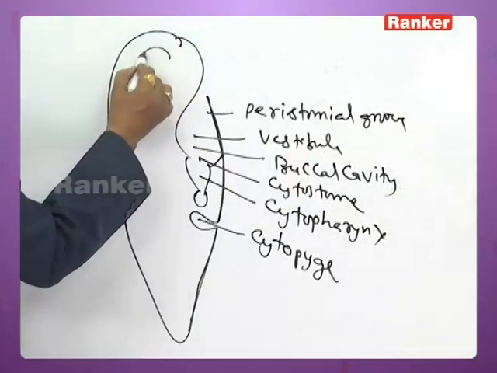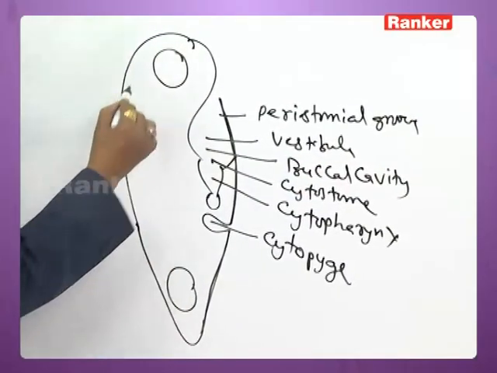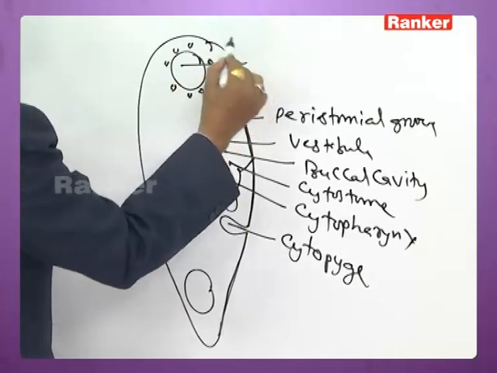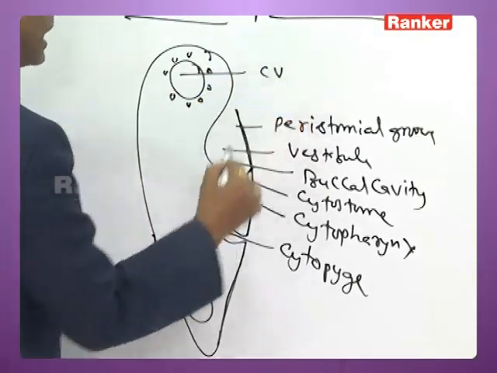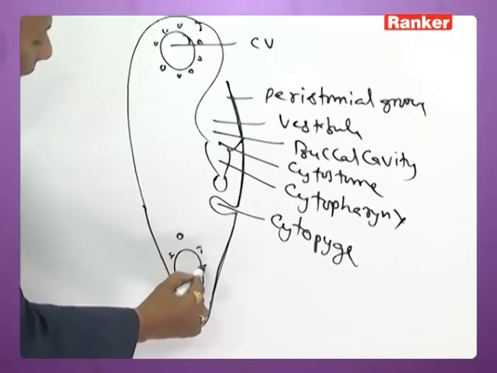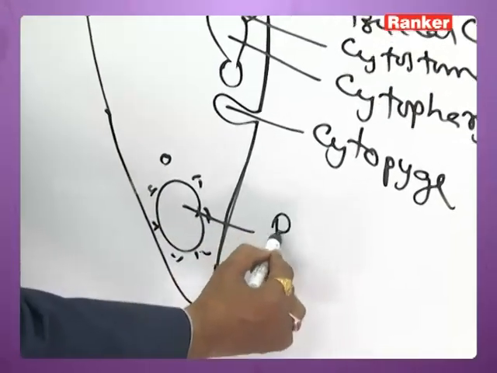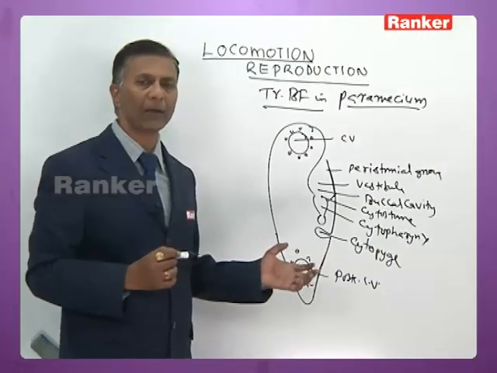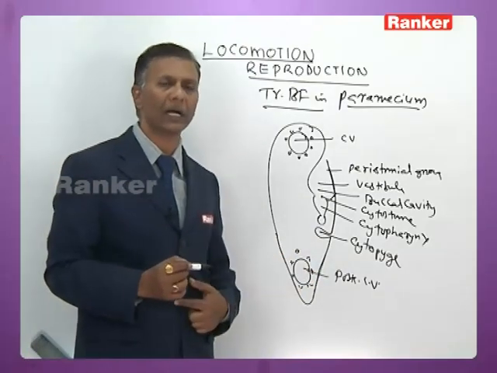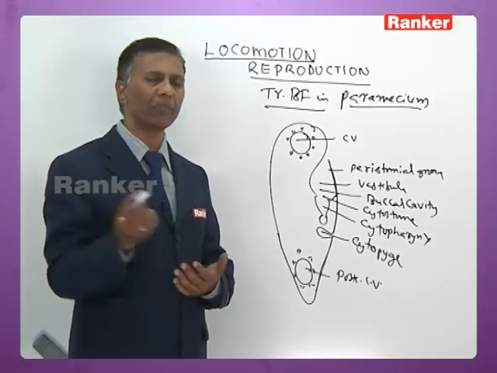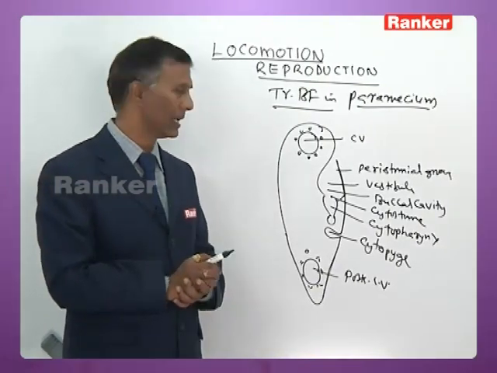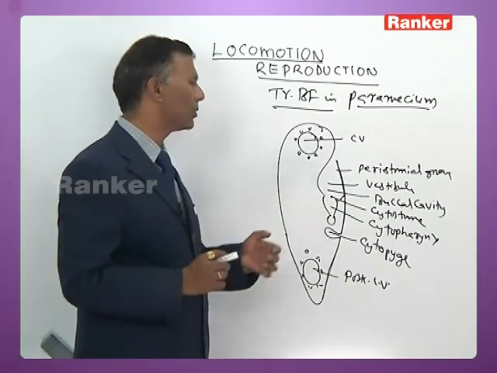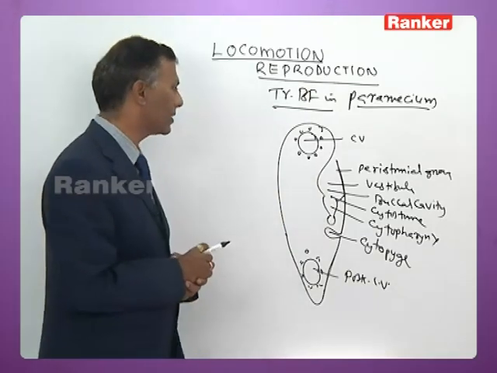It has two contractile vacuoles, an anterior contractile vacuole and a posterior contractile vacuole. Each contractile vacuole is surrounded by about 6 to 10 accessory vacuoles. Out of these two, the posterior contractile vacuole pulsates more vigorously than the anterior. This question was asked many times in EAMCET, JEE and other exams under assertion-reasoning. The posterior contractile vacuole pulsates more vigorously because of its proximity to the vestibule, cytopharynx and cytoplasm.